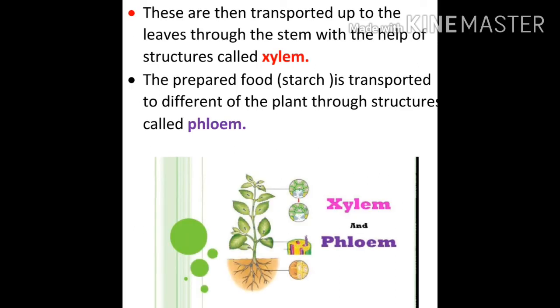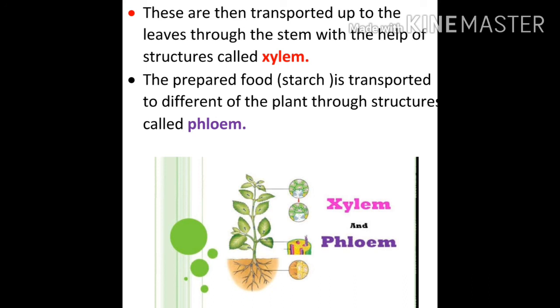Now we learn the two structures. They are xylem and phloem. Water and minerals are transported up to the leaves through the stem with the help of the structures called xylem. And then the prepared food, that is the starch, is transported to different parts of the plant through structures called phloem.